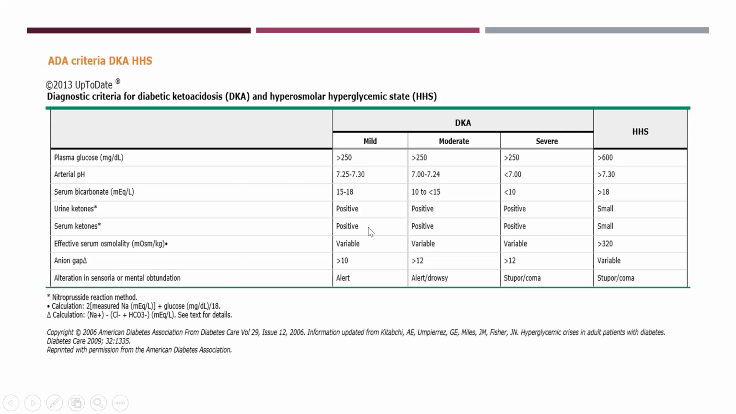Urine ketones are obviously positive in DKA, and there can be small positive or mild results in HHS as well. Serum ketones are positive again in DKA and can be detectable in small quantity in HHS. Effective serum osmolality is variable in DKA and has to be more than 320 in case of HHS. So remember the term hyperosmolar hyperglycemic state. The two terms are defining the condition. It has to be hyperosmolar and it has to be hyperglycemic. So the hyperosmolality is more than 320, which is the effective serum osmolality.